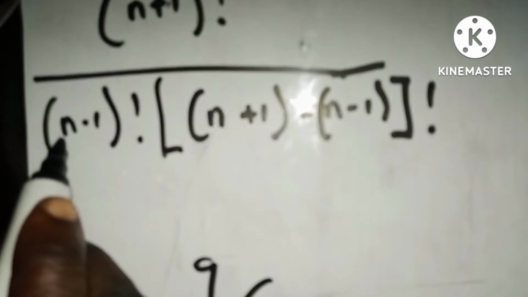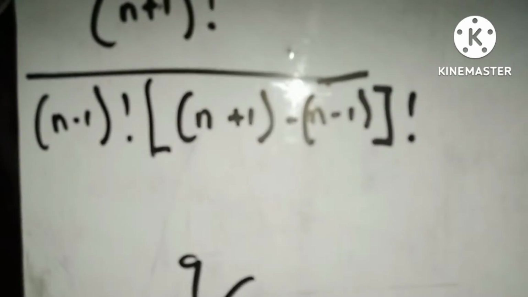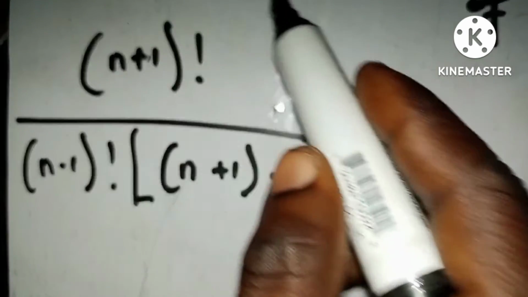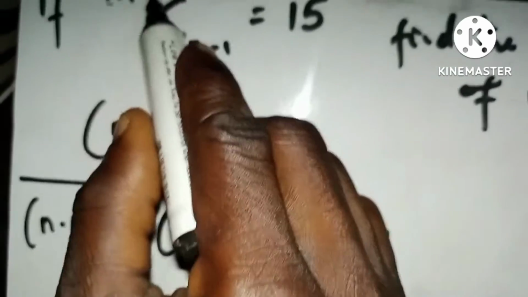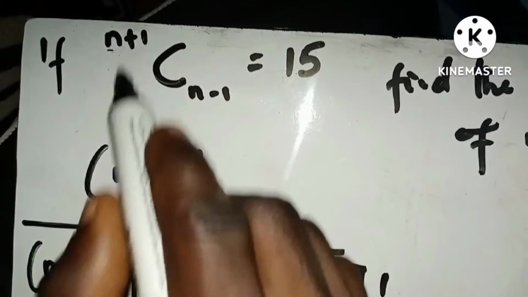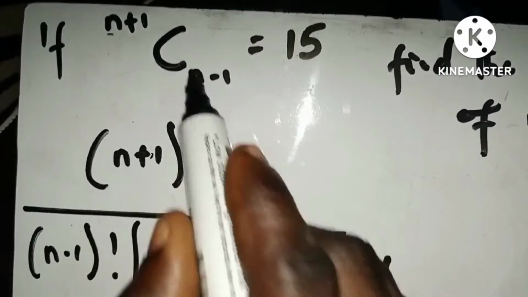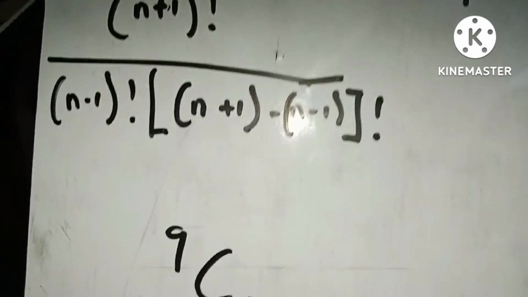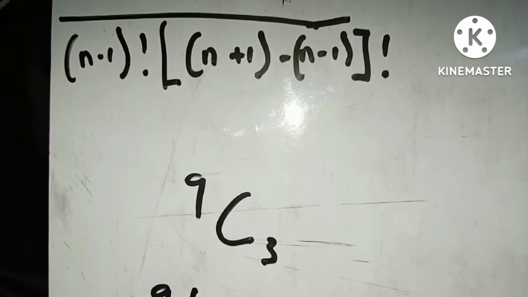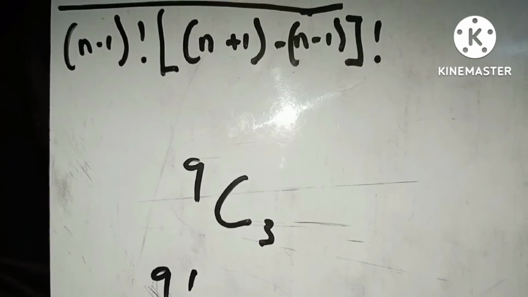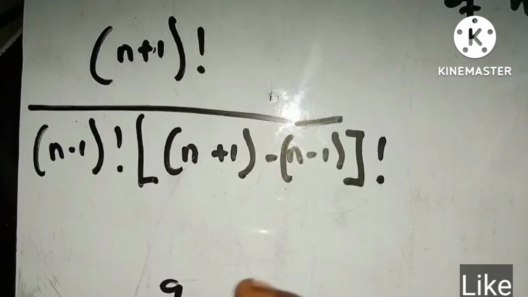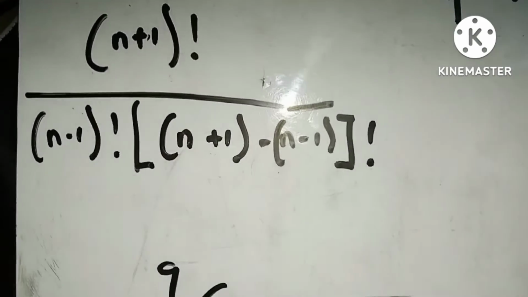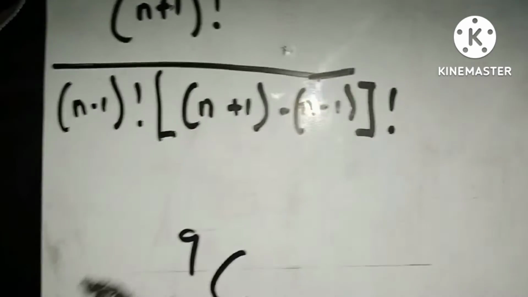Our n here is going to be the number, so everything here is 9. Everything here which we don't know yet, but if I'm using this, that should go 3 factorial, and so on and so forth, right? If you don't want to be confused with these numbers, that is very simple.